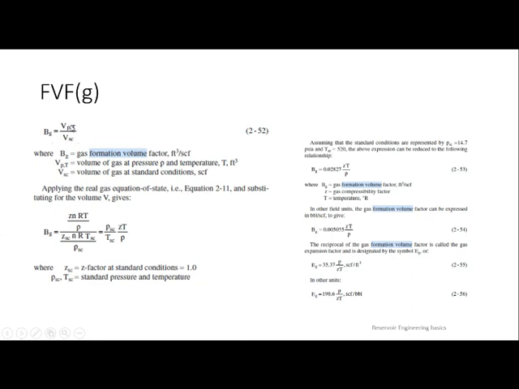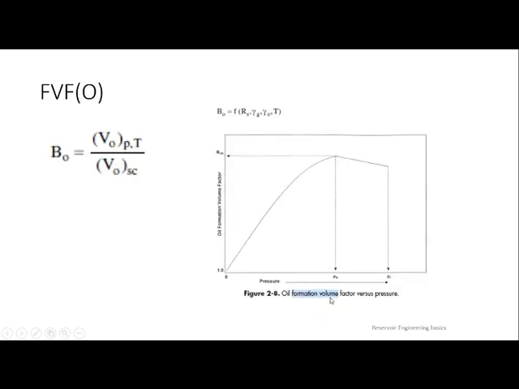The simple formula is the volume of gas at reservoir to the same volume at surface condition. When you apply the gas law, then you will get this equation. In oil field terms, this equation. The only numerical will change. 1/Bg for this and 1/Bg for this. That is your expansion of gas.